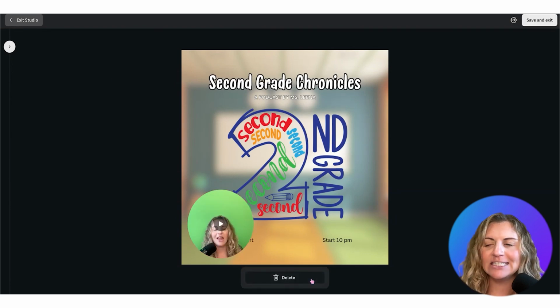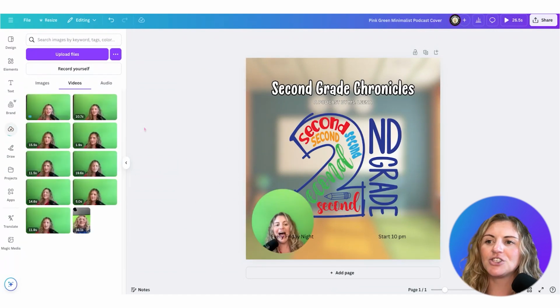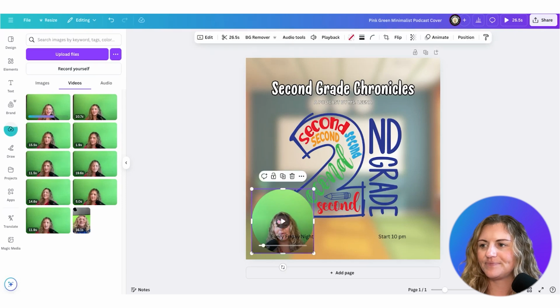Now I'm going to hit done and I'm going to save and exit. And now you're going to need to do a little bit of audio. So you really do want your students to have a script so that you can have something guided. Sometimes when they're riffing, it can go off topic. So you want to keep everything on topic.